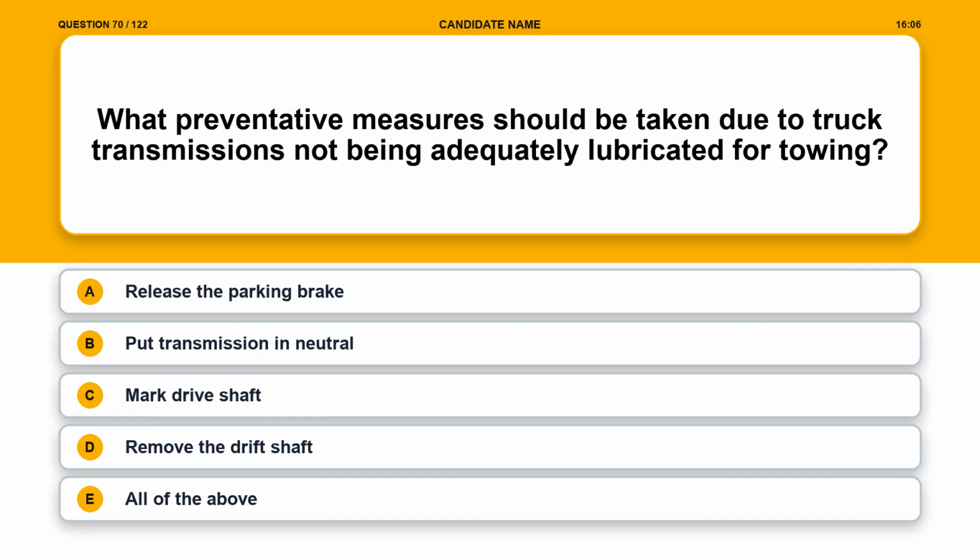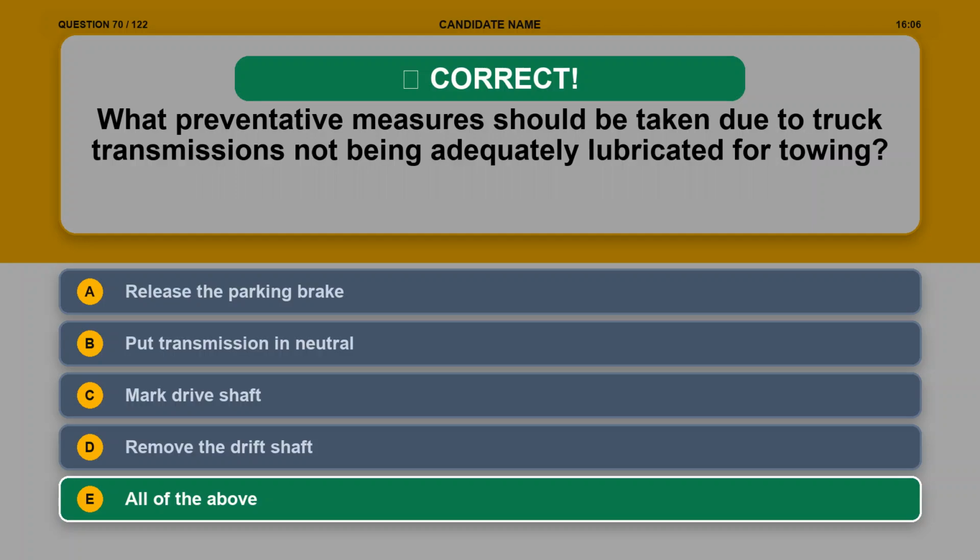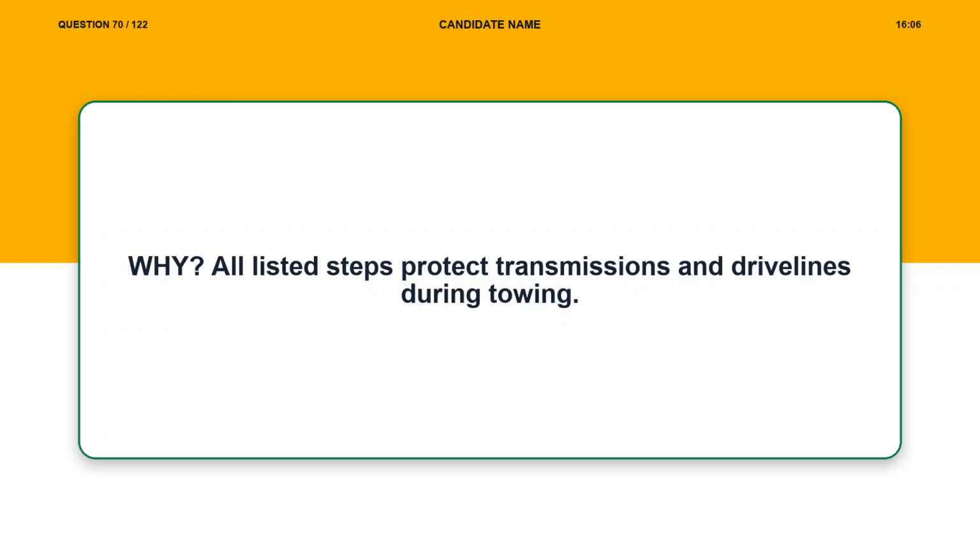Question 70. What preventative measures should be taken due to truck transmissions not being adequately lubricated for towing? Option A. Release the parking brake. Option B. Put transmission in neutral. Option C. Mark drive shaft. Option D. Remove the drive shaft. Option E. All of the above. The correct answer is option E. All of the above. Explanation. All listed steps protect transmissions and drivelines during towing.